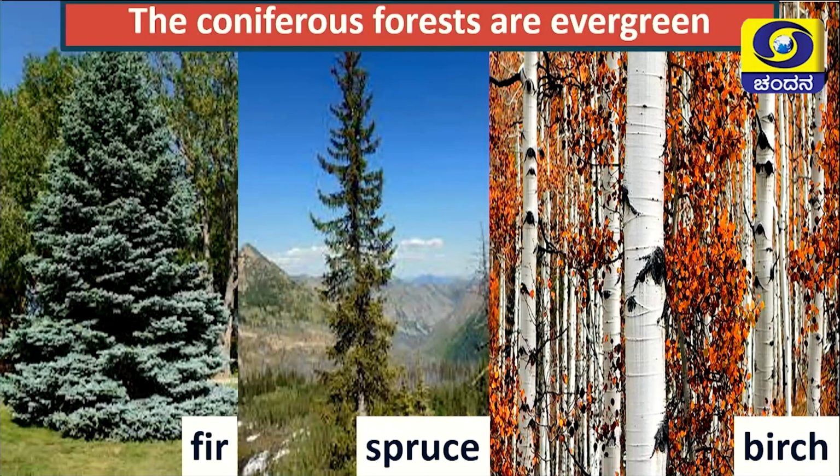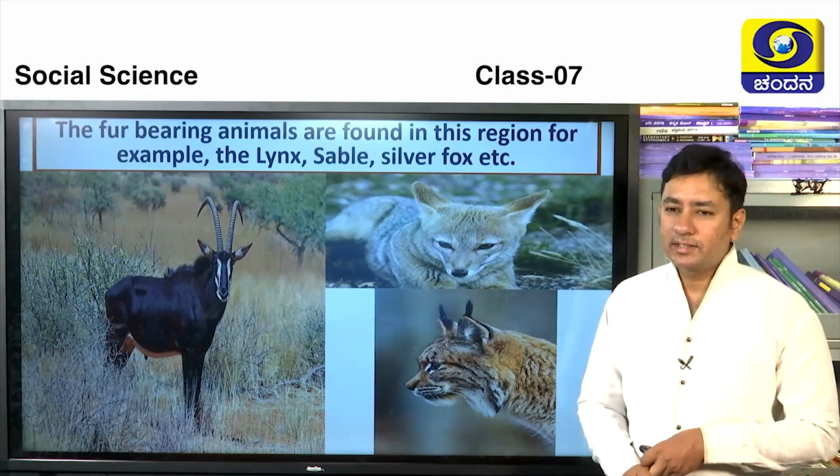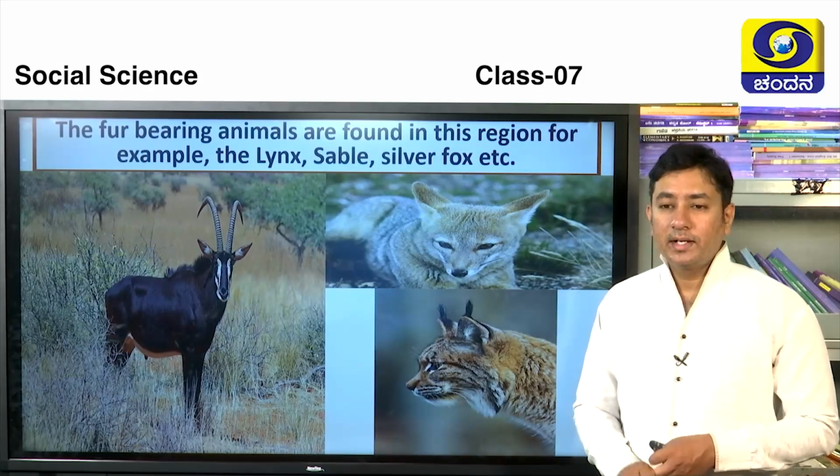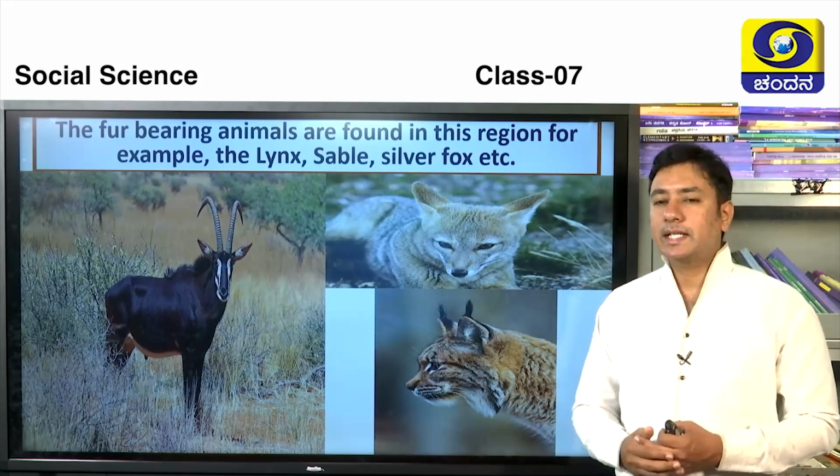Next, in the coniferous forest we are going to get different kinds of trees. The first one is fir, it looks like this. The next one is spruce and the third one is birch. Next, the fur-bearing animals found in this region. What is fur-bearing? It is nothing but thick hair on the body of these animals.